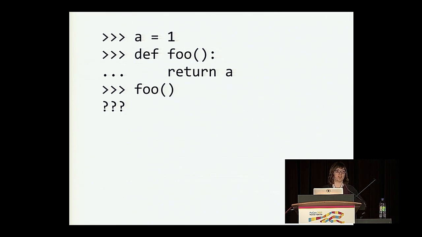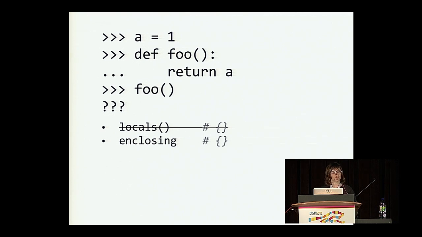And it does this by looking in a series of places. First, it looks inside the local scope within the function, and we don't have any assignment statements inside this local scope. So our search for the name a is unsuccessful. Next, we'll look at the enclosing scope. So if foo was a function nested inside another function called bar, and bar might have some assignment statements, that would be an example of an enclosing scope, but that's not the case here, so we are also unsuccessful.